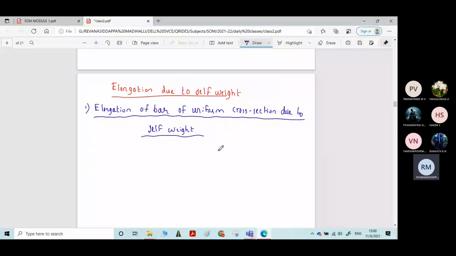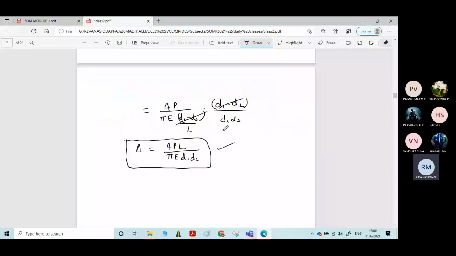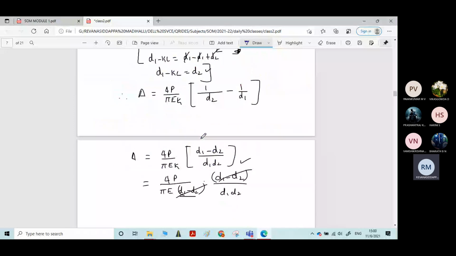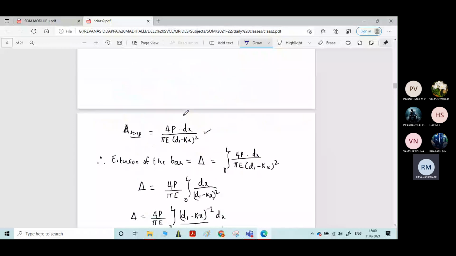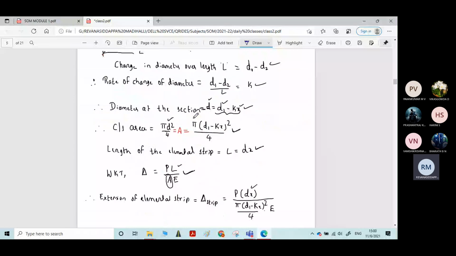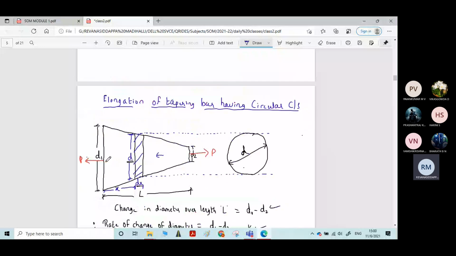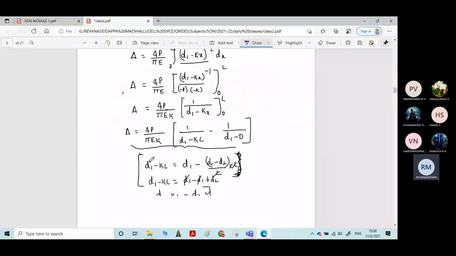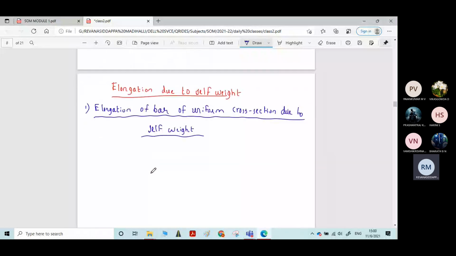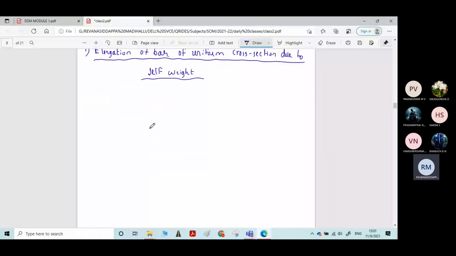See students, in the previous derivation, we have determined the equation for elongation of a bar subjected to external force P. Now, in this derivation, we will be determining elongation of the bar due to its own weight. For that, I will consider a bar.